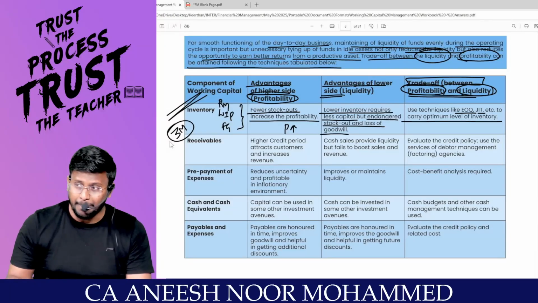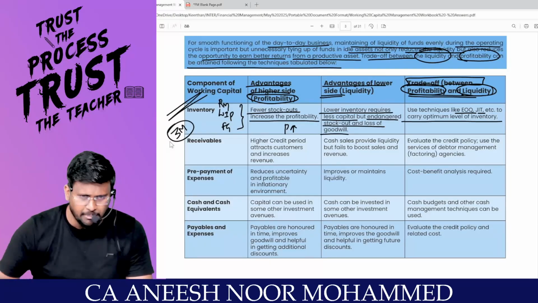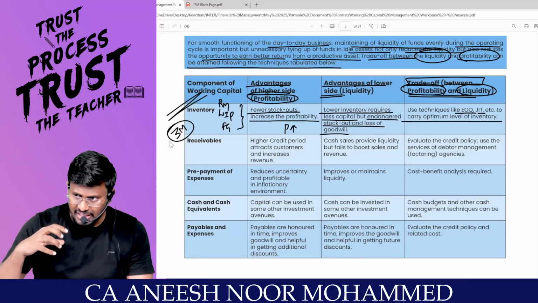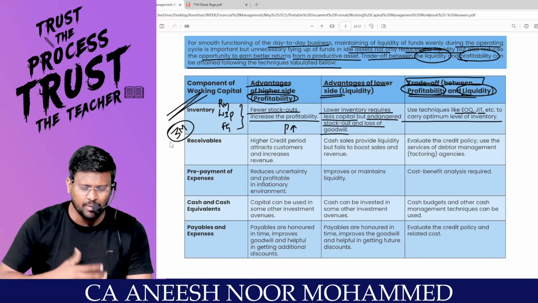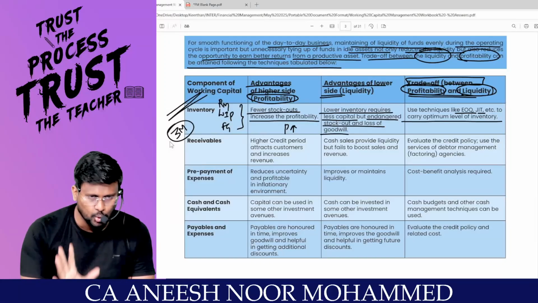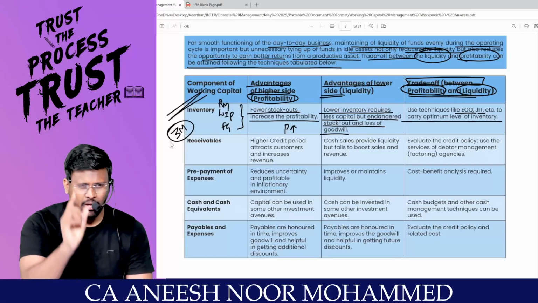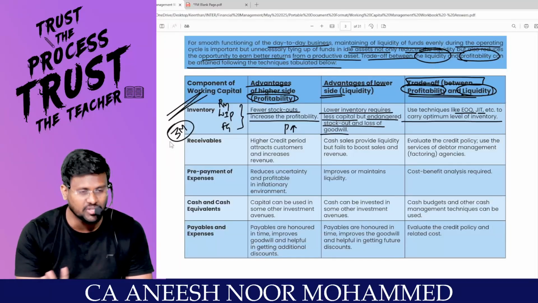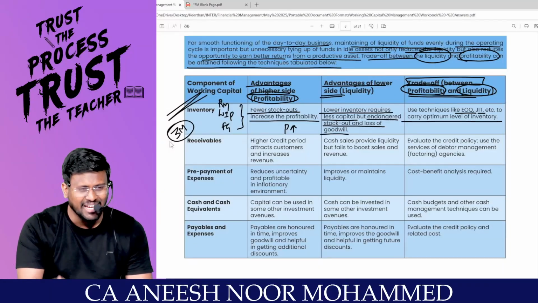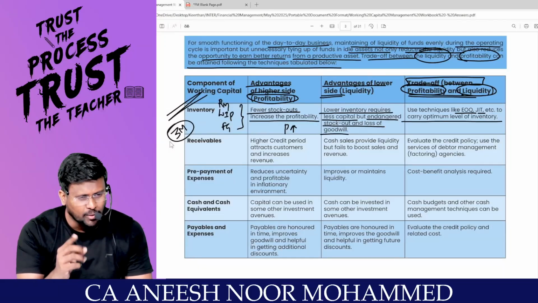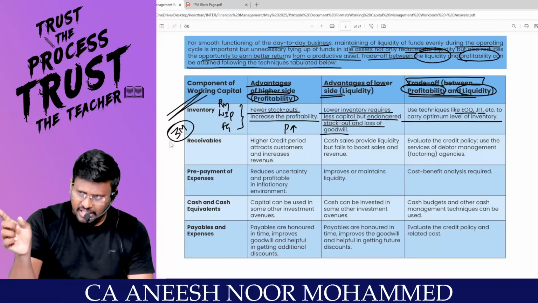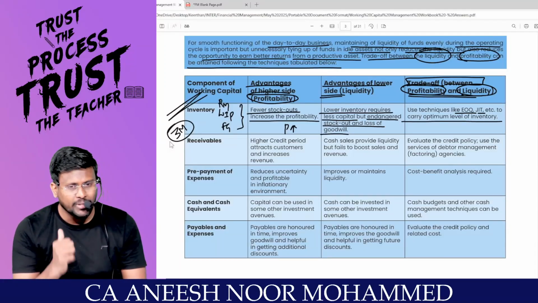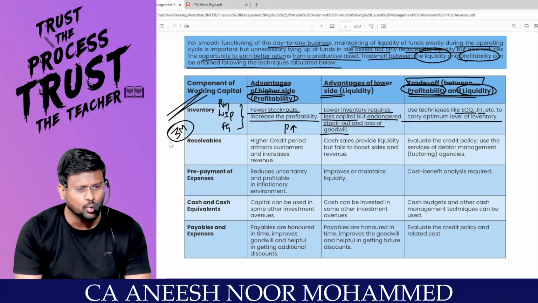Because some listed companies, you know how the recipients work. For example, I am a person who has to place an order with you. The first question I will ask you is, what is your inventory carrying policy? Because if you have an inventory carrying policy of only 1 month, I will say, if the 1 month stock has been exhausted in the stores, within how much time will your supplier supply the goods?